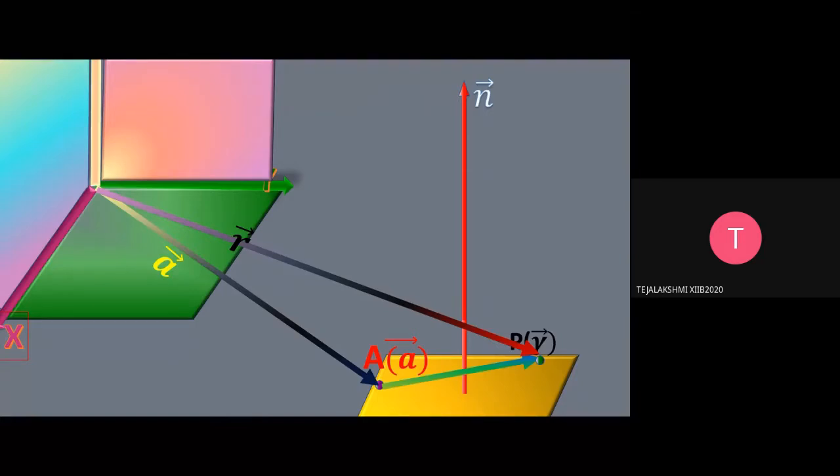Now that vector AP will be vector r minus vector A. Now vector n is perpendicular to the plane. That means this vector n is perpendicular to any vector on the plane. Since the vector n is perpendicular to the plane, any line on the plane is perpendicular to the normal. So we can also say that the line segment AP is perpendicular to vector n, or that the vector AP is perpendicular to vector n.